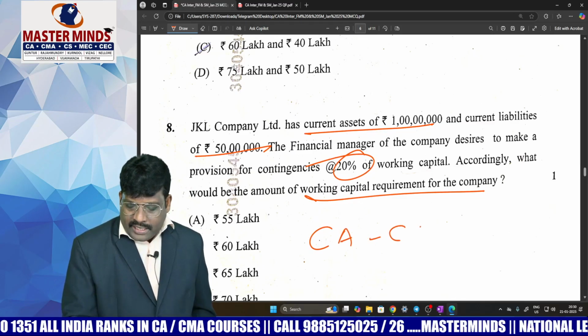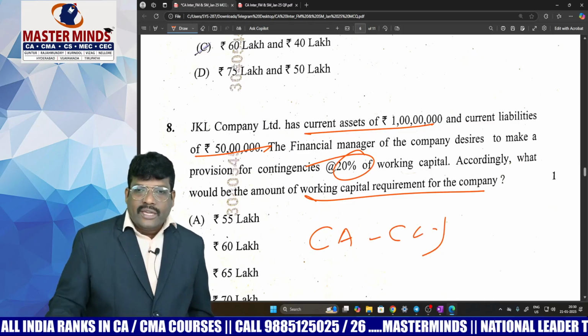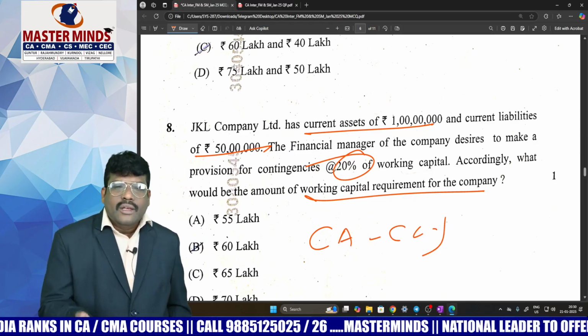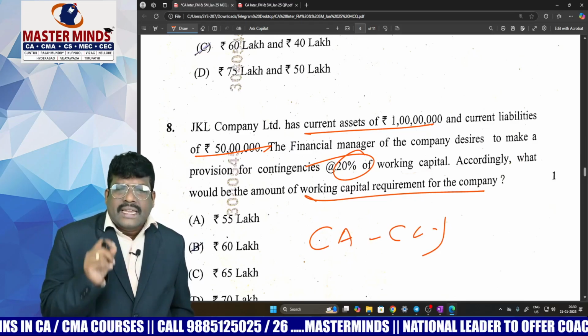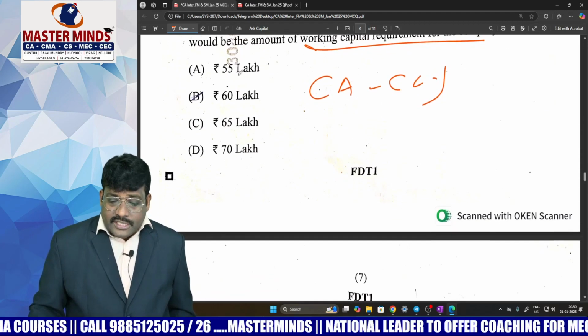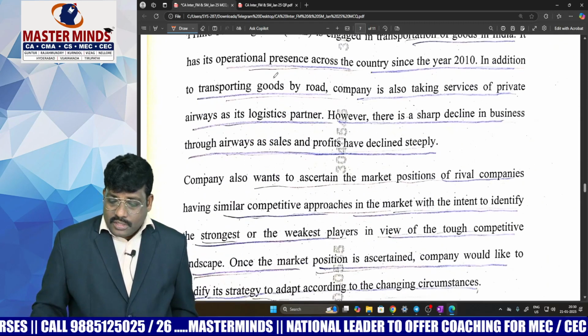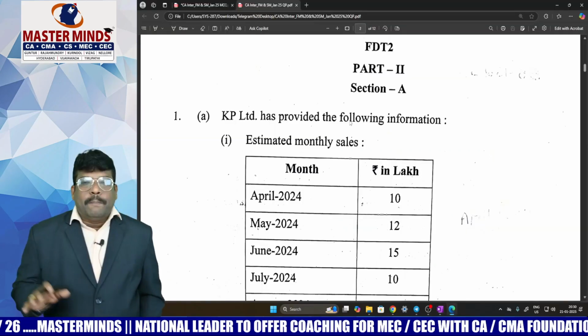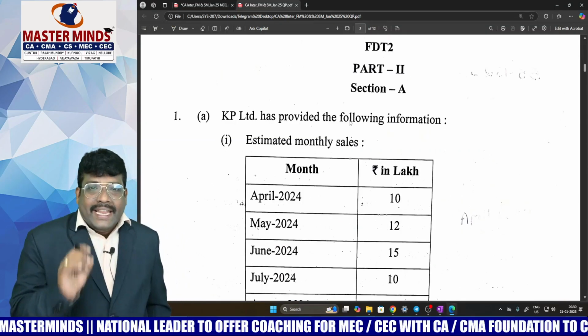What do you do? Current assets minus current liabilities, you will find net working capital, add margin of safety. You try to understand. MCQs are really superb here. Okay, this is with respect to MCQs, right? Coming to essay questions, Part B is really wonderful here.